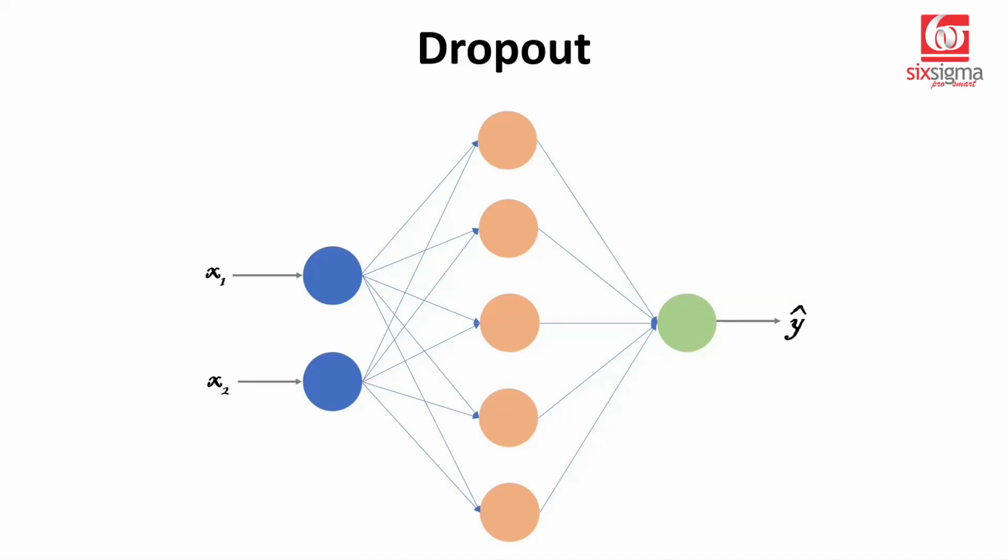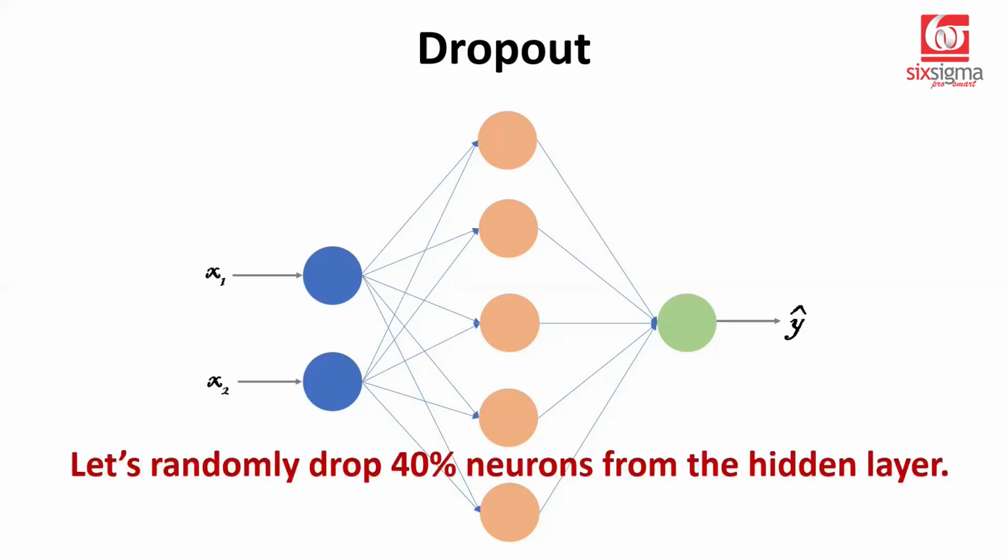Let's say this is our simple neural network with an input layer, a hidden layer. We have 5 neurons here and an output. Now, you know, every neuron in the hidden layer serves a purpose. It does some tasks, and not all these neurons are identical. They specialize in a specific task. Now imagine if we choose to randomly drop 40% of the neurons from the hidden layer. If we're randomly choosing any 2 neurons out of 5, our network might look like this.